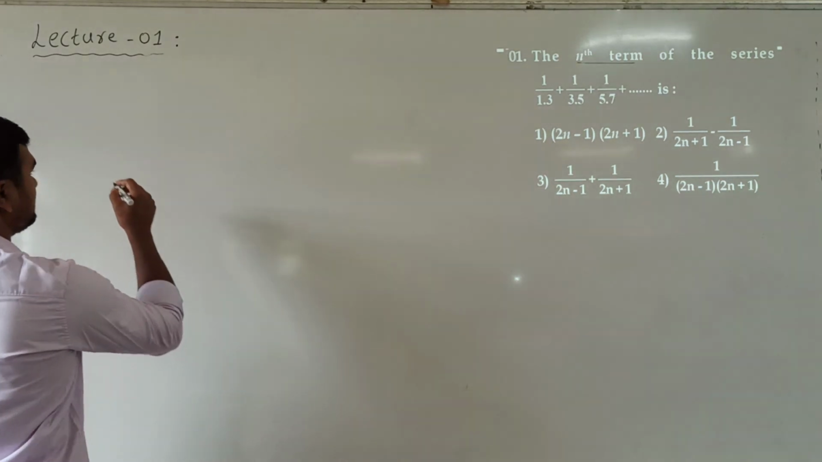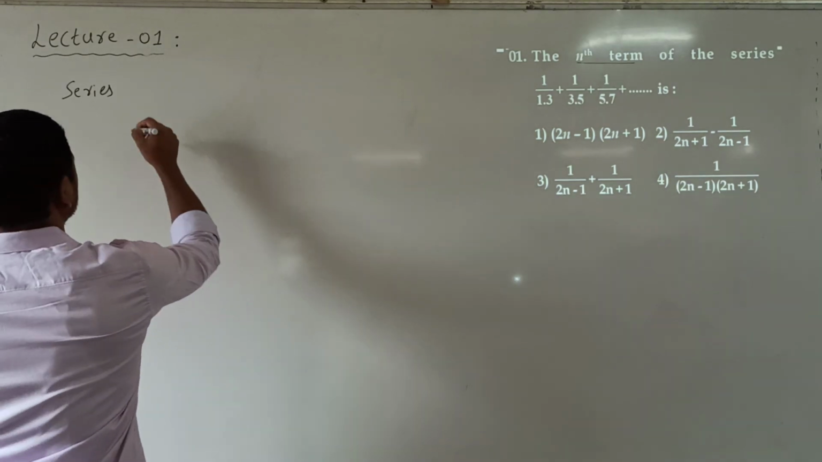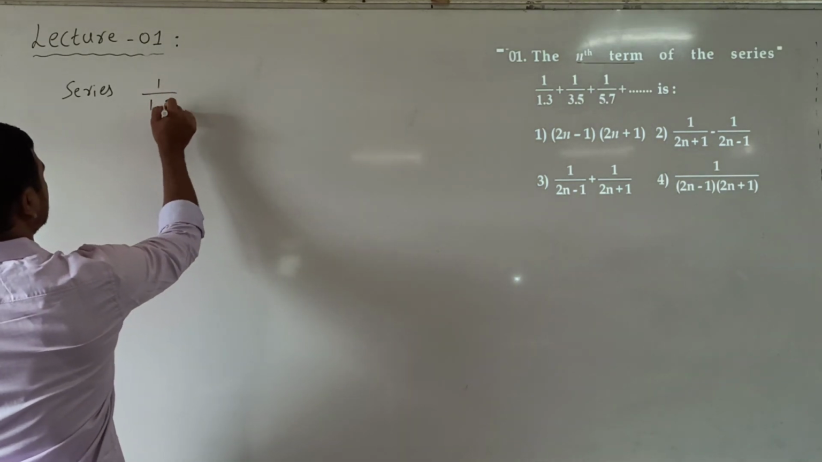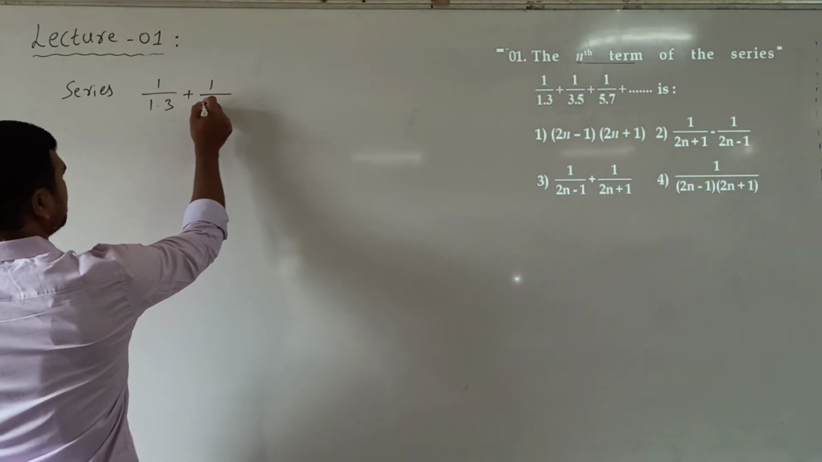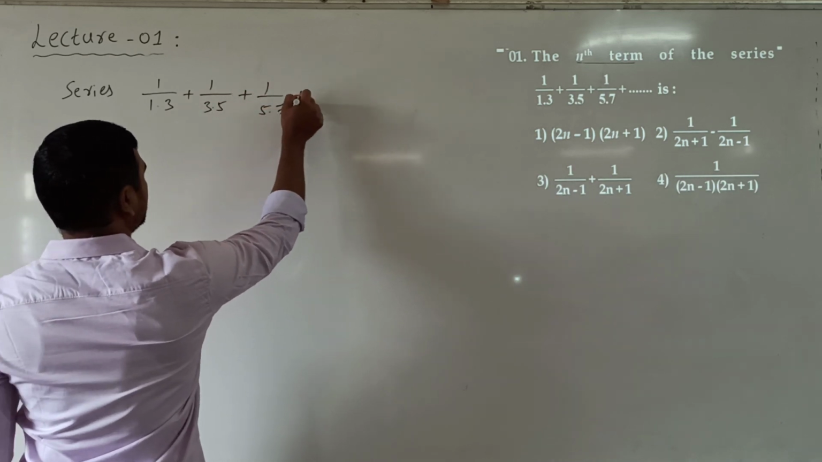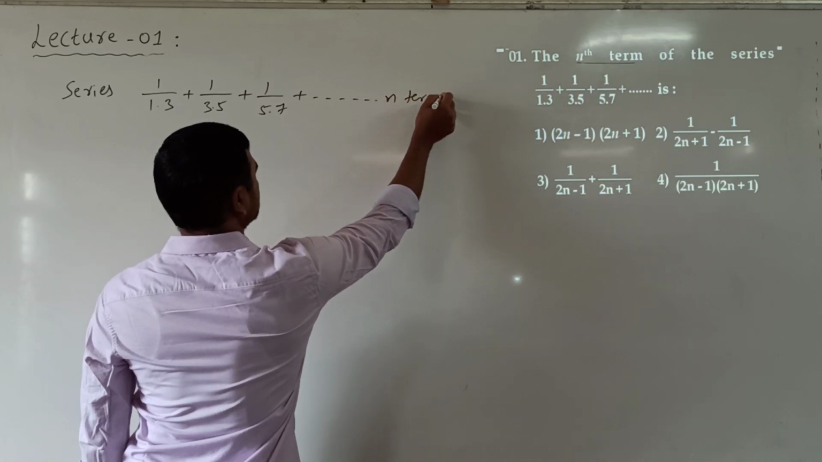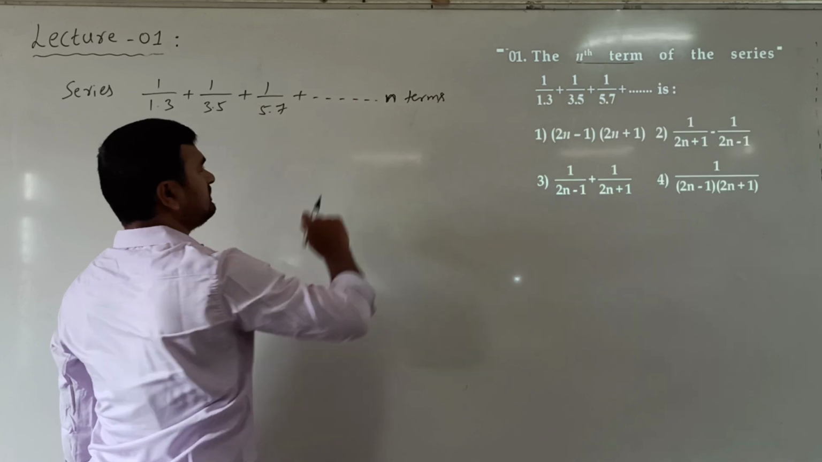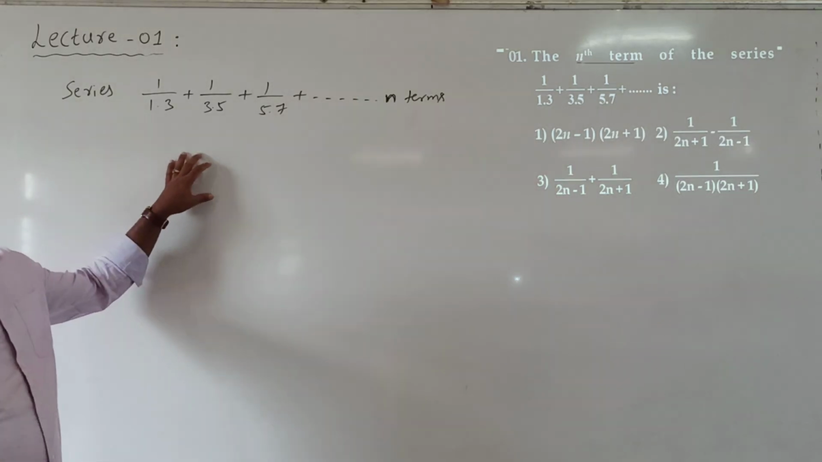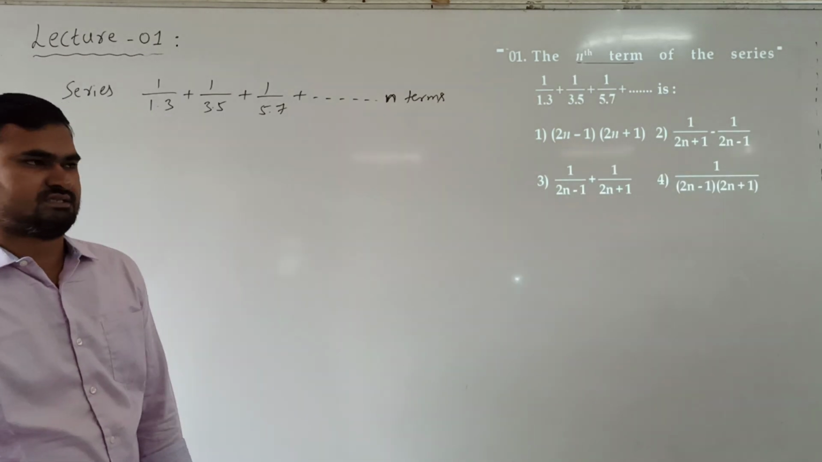So the series is given here: 1 by 1 into 3, 1 by 3 into 5, 1 by 5 into 7, and so on, up to n terms. So we have to find the nth term in this series. Now, finding the nth term in a series.